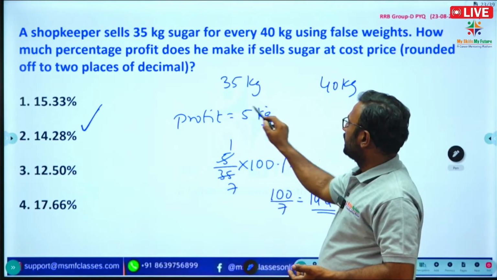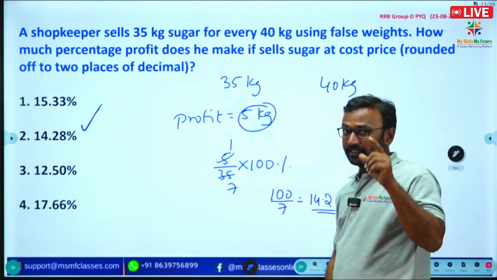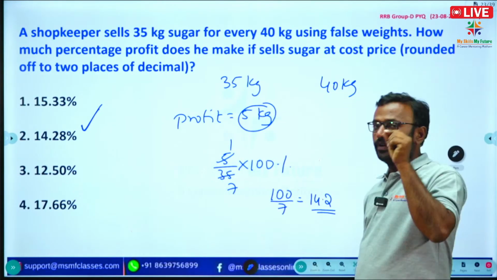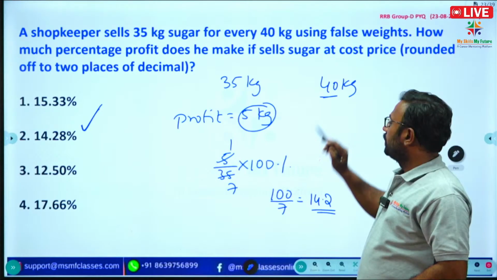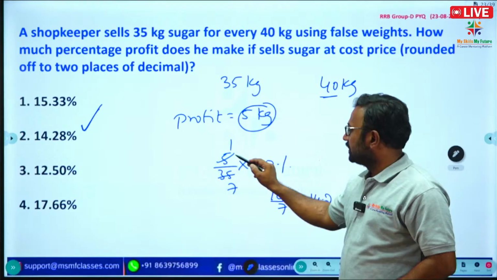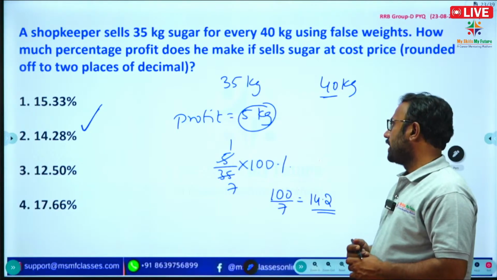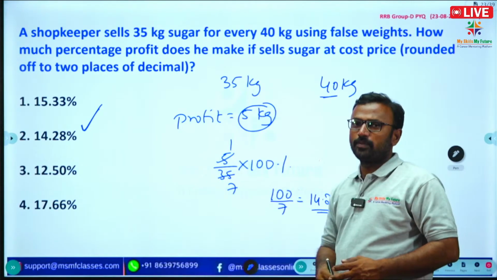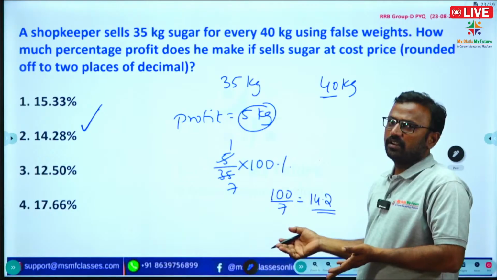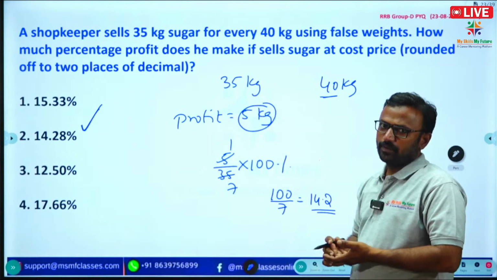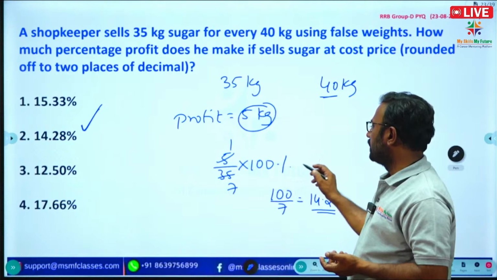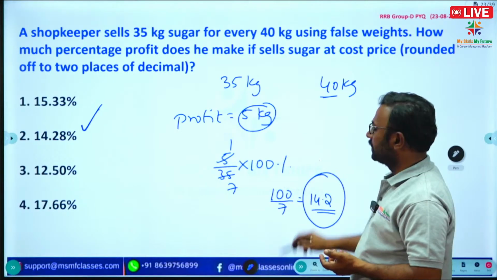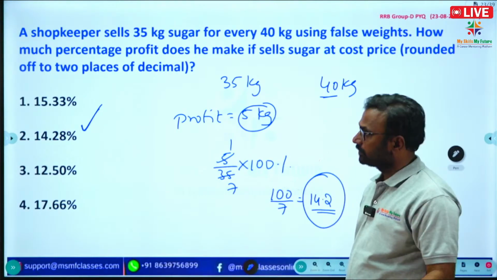They are getting 5 kg profit, but they are taking the selling price of 40 kg. So what is the percentage of profit? It means 5 by 35 into 100%. Why am I taking 35 in the denominator? Because the actual cost of what they are giving, 35 kg, is 35. So 5 by 35 into 100%, we get 14.2. Okay, next question.